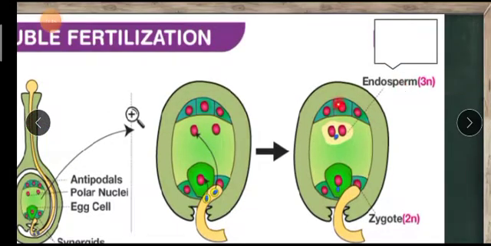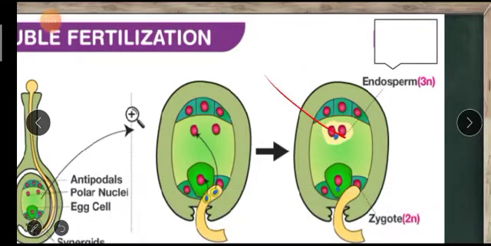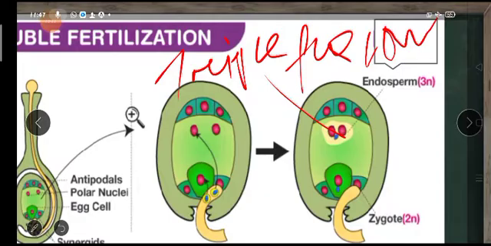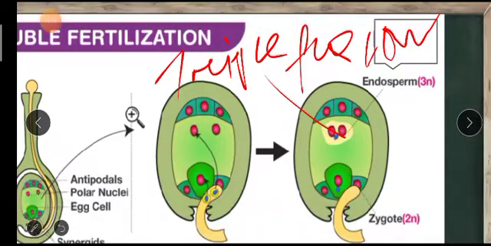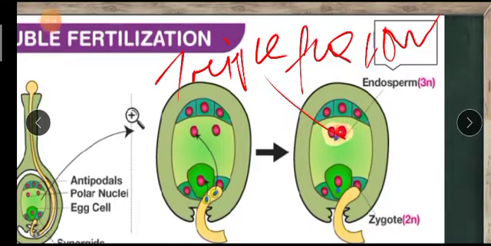Understood? That's why the endosperm nucleus is triploid. Since 3 things are getting united in the formation of endosperm, this process is also called triple fusion. Triple fusion is the union of one male gamete with 2 polar nuclei.